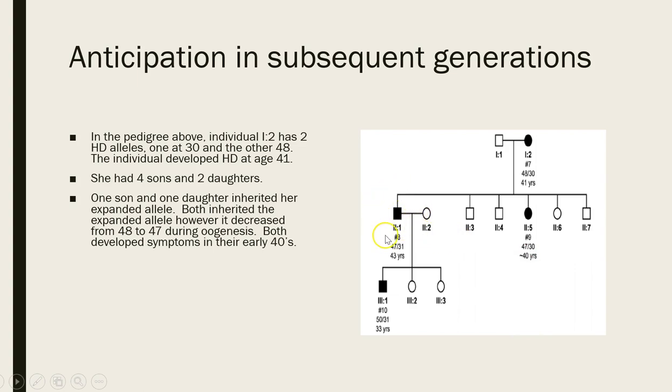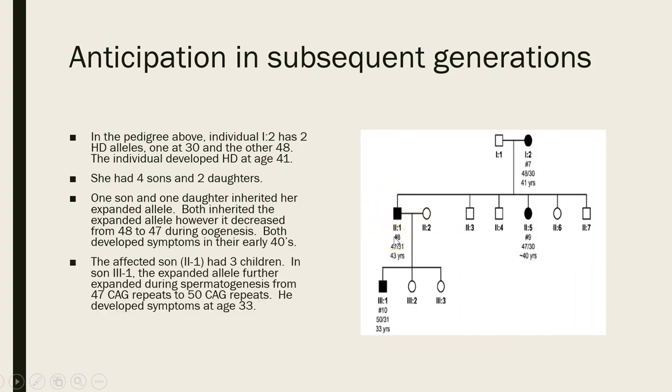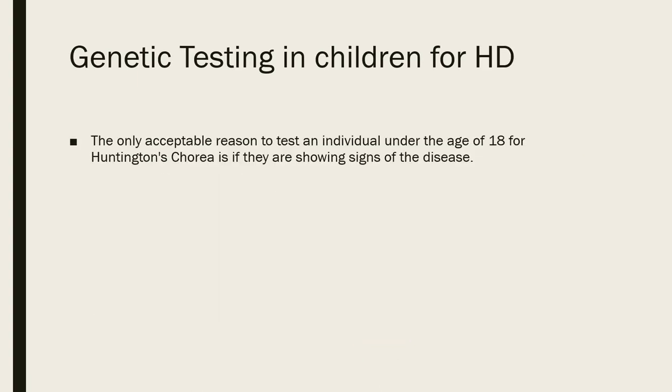But her son, as this expands during spermatogenesis, had 3 children. And this child, individual 3-1, had it expanded from 47 repeats to 50 repeats. And he actually showed signs of Huntington's at age 33.